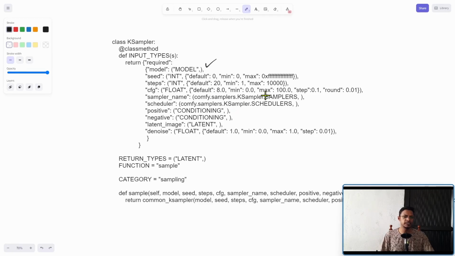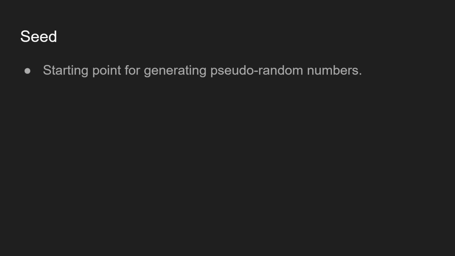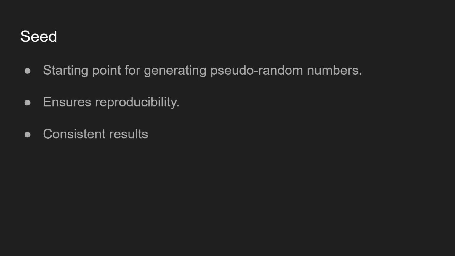Now, let's talk about the seed. Think of the seed number as the starting point for generating pseudo-random numbers. Basically, if all other variables are the same and you use the same seed, you will get the same result each time. So the seed ensures reproducibility, and it helps to get consistent results.